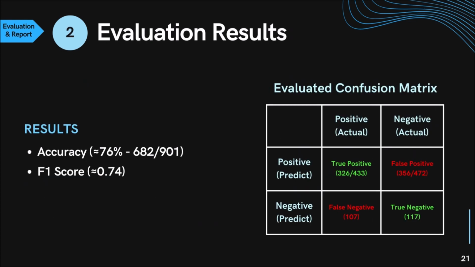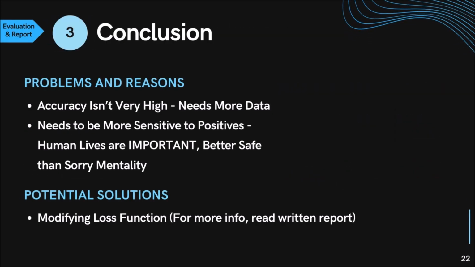Here are our results. We achieved an accuracy of around 76% and an F score of 0.74. The plot also contains the evaluated confusion matrix if you want to pause and read it. To conclude, our MLP model has both negative and positive traits. Positive includes the fact that the model can be used as a preliminary diagnostic tool, to check your risk of stroke fairly accurately even with very limited information. This analysis also concludes that there are complex correlations between these clinical features and risk of stroke.